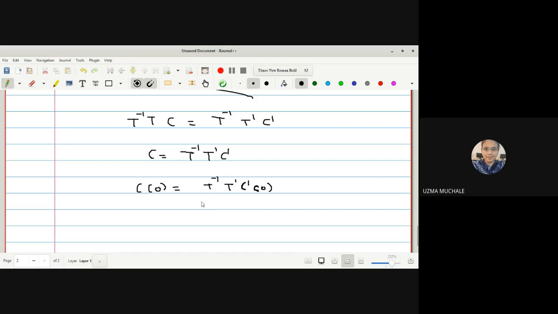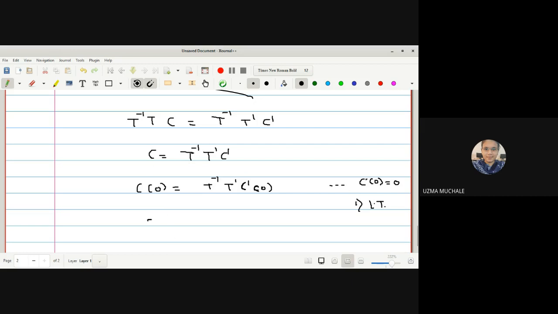Okay, what is C dash of 0? Can anyone tell me? C and C dash both are orthogonal transformations, and we know the result that an orthogonal transformation maps origin to origin. Why is this so? Because of the first property. What is the first property? Linear transformation. Whenever a mapping is linear, it always maps origin to origin.